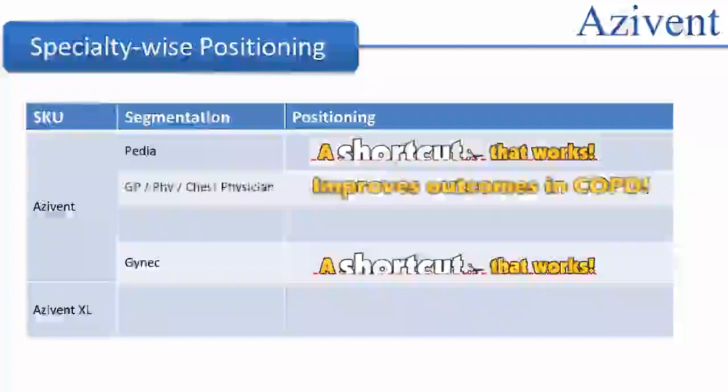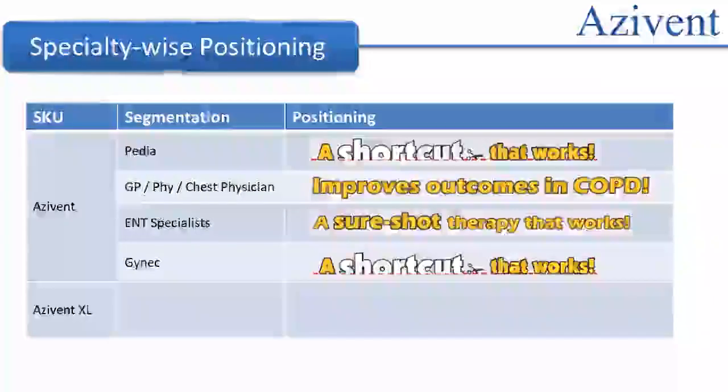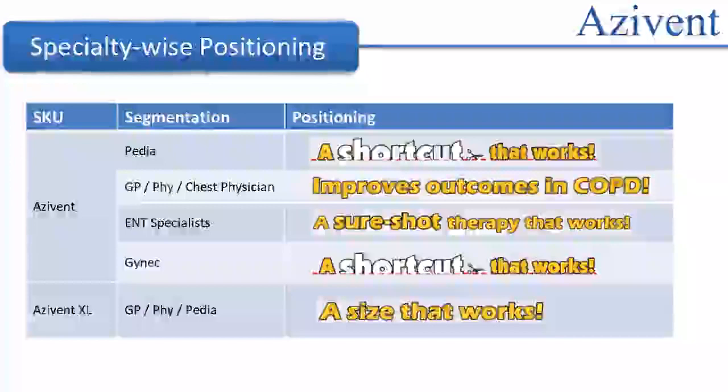For chest physicians and GPs, the positioning statement is improves outcomes in COPD as azithromycin reduces the exacerbations of COPD. For ENT specialists, the positioning statement is a sure shot therapy that works as it provides a sure shot relief in pharyngitis, sinusitis, and tonsillitis. For Azivent XL, the positioning statement is a size that works as it is a specially engineered pack for higher body weight children.